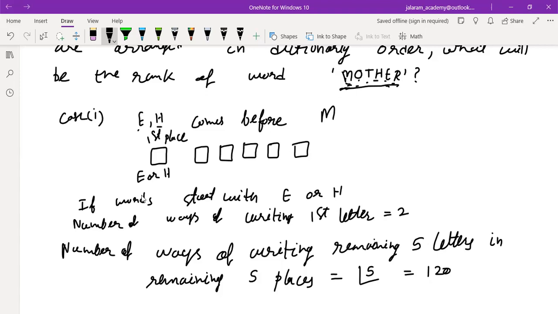So the total number of words before the first word starting with M will be 120 into 2, 240 words. Is that clear to you?